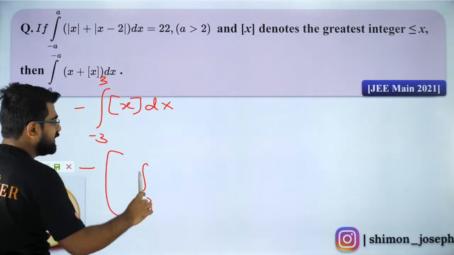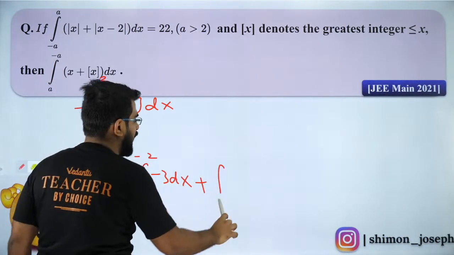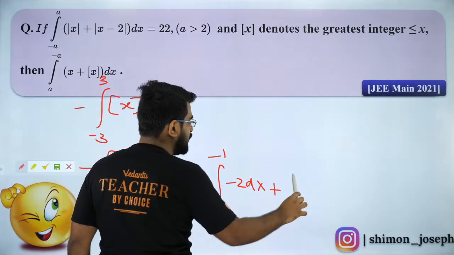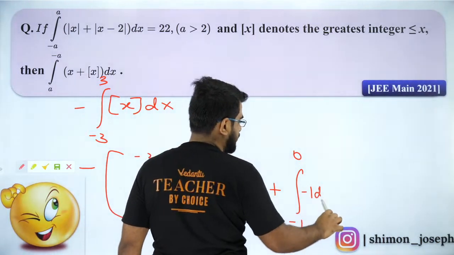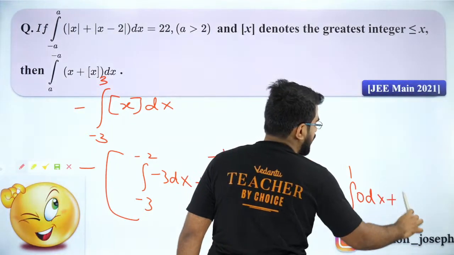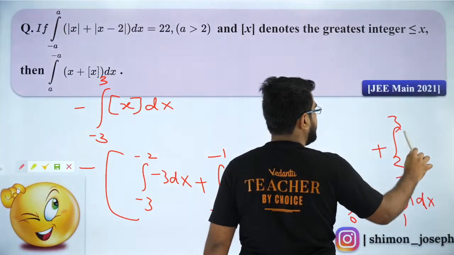You write it as minus 3 to minus 2. That time it will be minus 3 dx. Then you will have minus 2 to minus 1. That time it will be minus 2 dx. Then you will have integral minus 1 to 0. That time it will be minus 1. Then you will have 0 to 1. It will be 0. Then you will have 1 to 2. It will be 1 dx. Then you will have 2 to 3. It will be 2 dx.